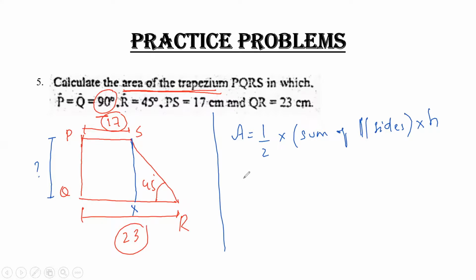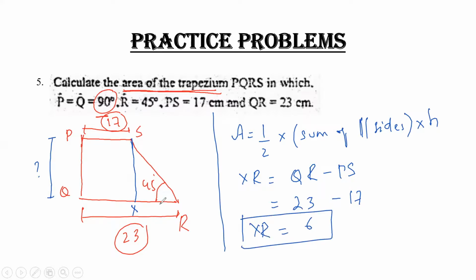First of all, I have to calculate the value of XR. How can I calculate the value of XR? Simply subtract PS from QR. If I subtract PS, that is 17, from QR, which is 23, I'll get 6. The value of XR is 6.